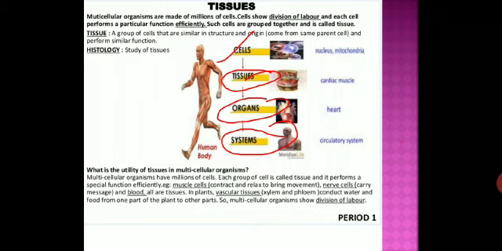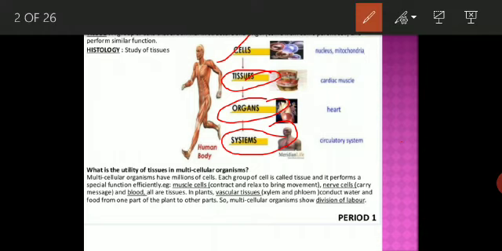So now students, what is the utility of tissue in multicellular organisms? Are plants and animals made of the same type of tissue? So we will discuss this in this chapter. What is the utility of tissue also? Are plants and animals made of the same type of tissue? So what is the utility of the tissue?